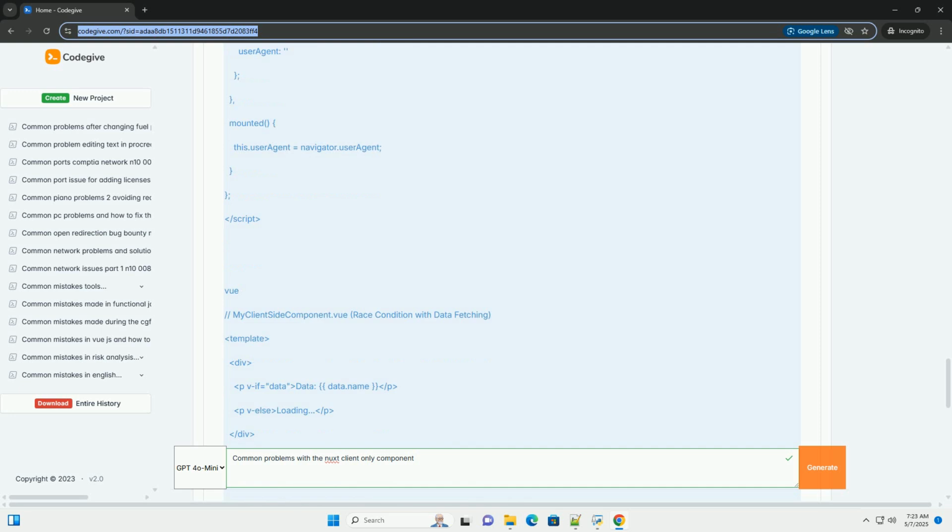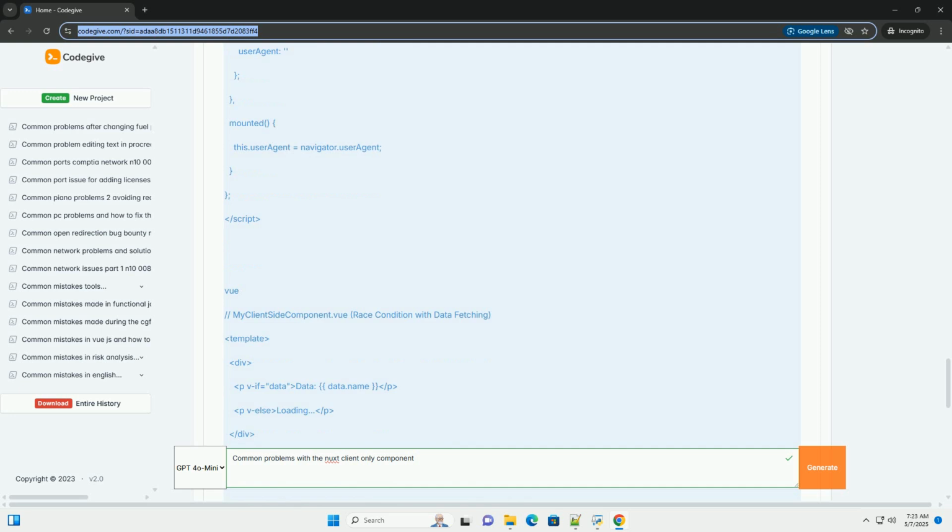Problem. The handleClick method is defined in the parent component but is only accessible after the client-only section is rendered. This makes the code less readable and maintainable. If handleClick affects other parts of the page rendered server-side, it might lead to inconsistencies. Corrected example. While this example is simple and works fine, the point is to consider where the logic should reside. If the logic is related to or modifies anything outside the component inside client-only, it's likely better placed in the parent.